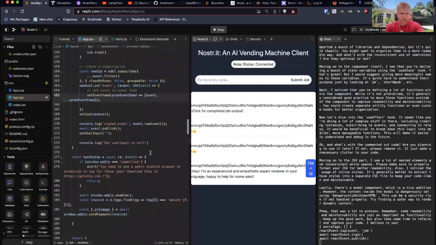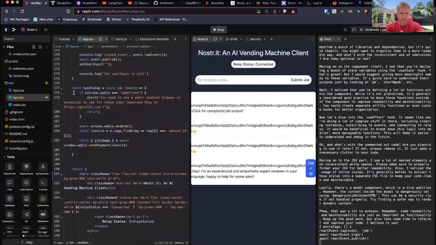So then I go over here, I continue down. The other thing I have here is handle zap, which is just when I do the payment. I'm checking if they have a Bitcoin wallet attached to the browser, like Alby. And if it is, then I turn it on and ask it to pay this invoice. And there you go. You could do a bunch more error handling around this stuff. If you want to specifically see how to do that, we made a tutorial video that I'll link inside of here for how to code with WebLM.